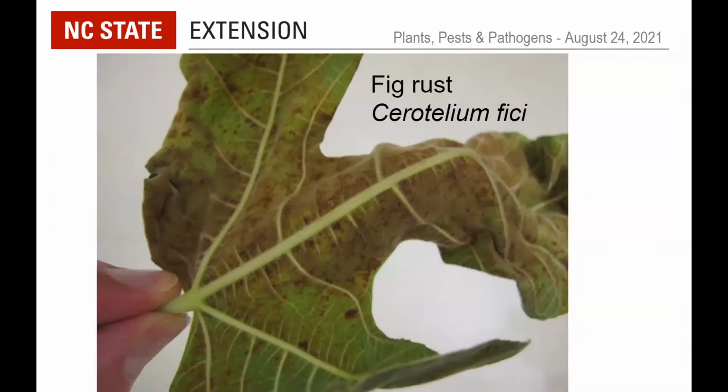This is confirmed fig rust from here on campus, the scientific name Cerotelium fici. It is, as far as I know, only on figs, so it does not have any known alternate host. And so just keep those leaves cleaned up. There are no registered fungicides that I could find for trying to control this on fig, but hopefully the defoliation is occurring late enough in the season that you will already have had your figs.